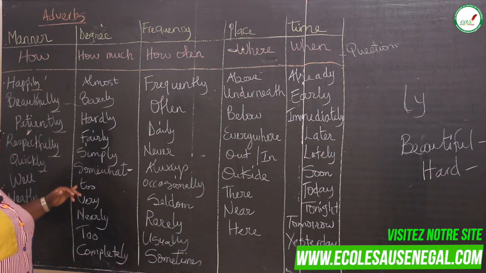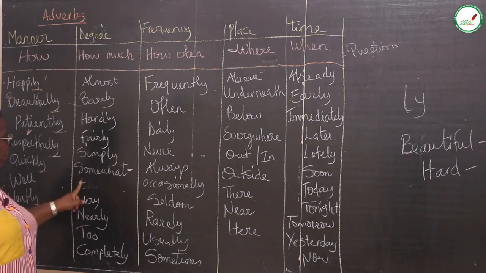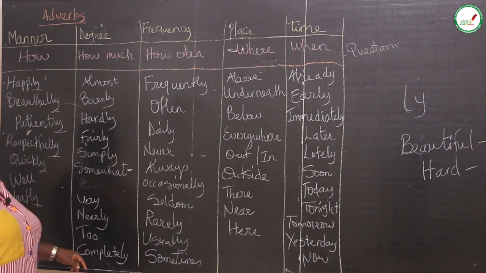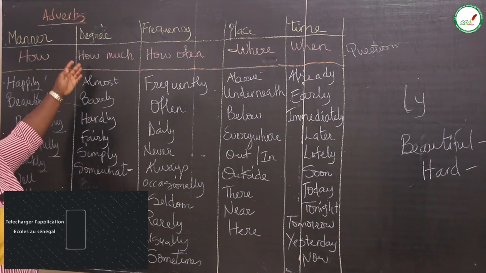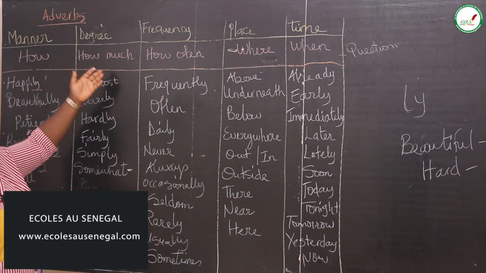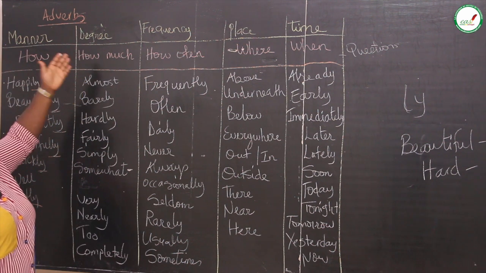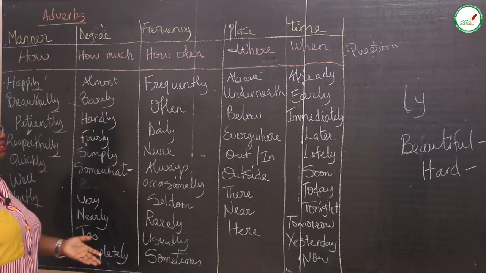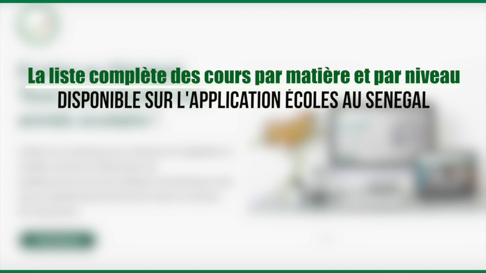Then there's too, with double O, which means as well. Very, nearly, and then completely. So I completely want it, all of it. Degree talks about to what extent, how far or how well you want it, and these give you answers you can use as examples.